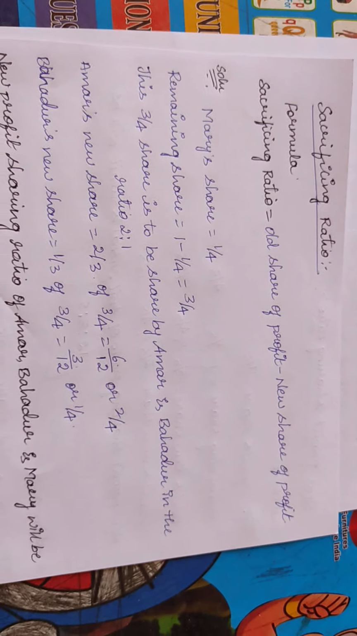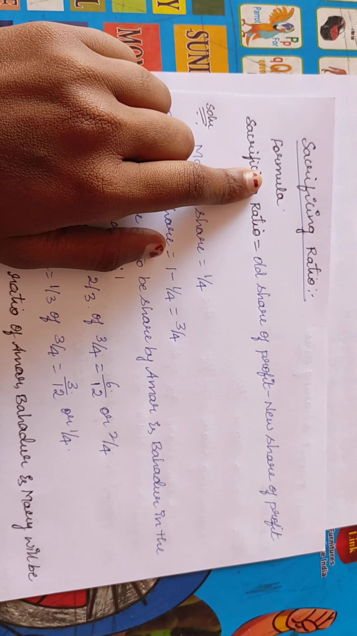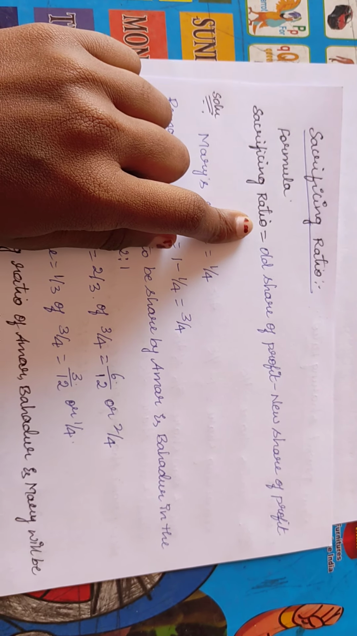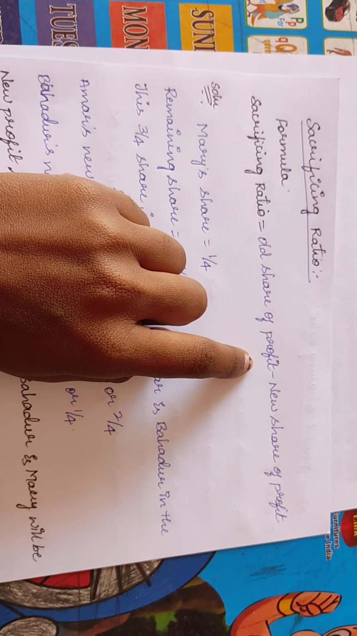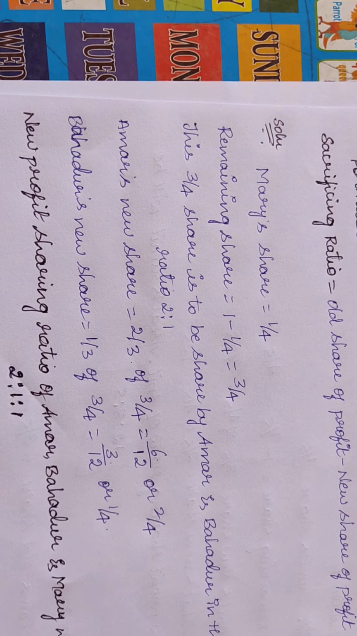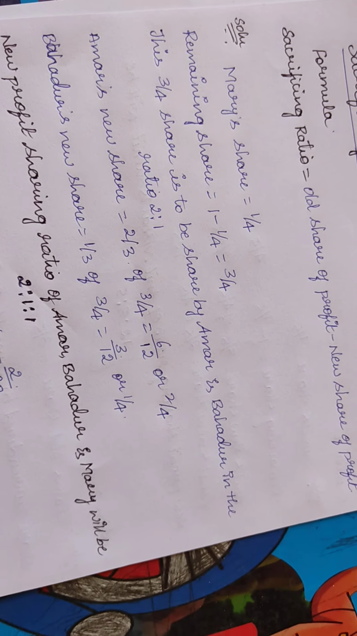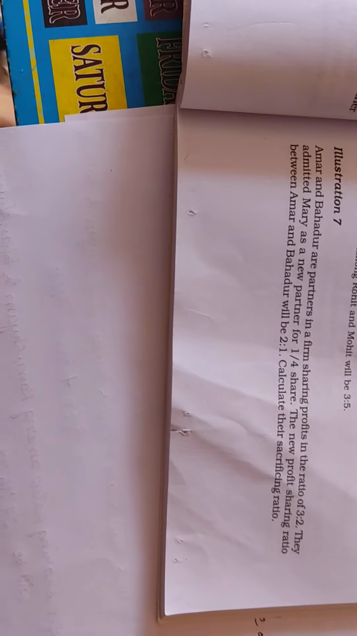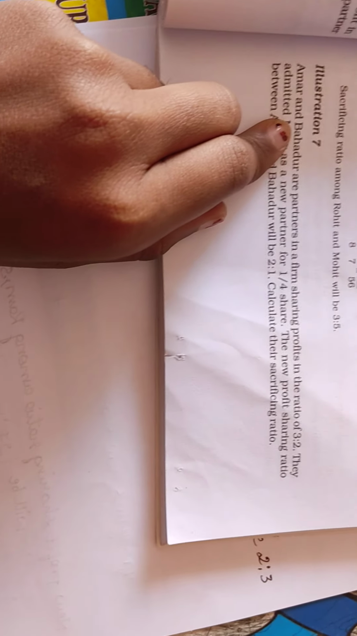Sacrificing ratio. How will we get a sacrificing ratio? There is a formula for it. Sacrificing ratio is equal to old share of profit minus new share of profit. So here is a question. Take a screenshot of it and write it down in your notes. So here the question is like this.